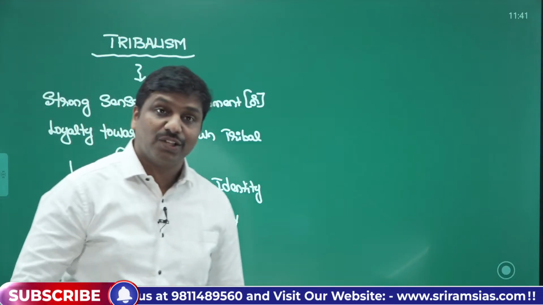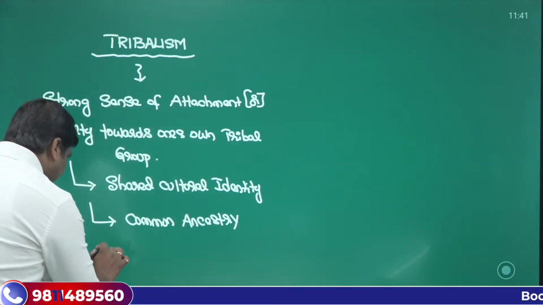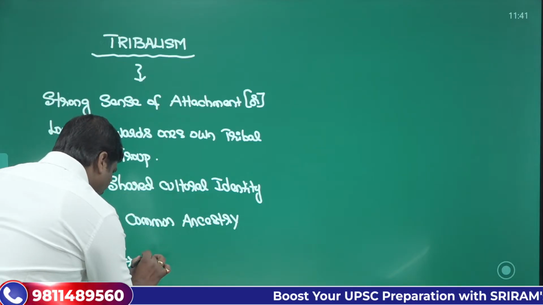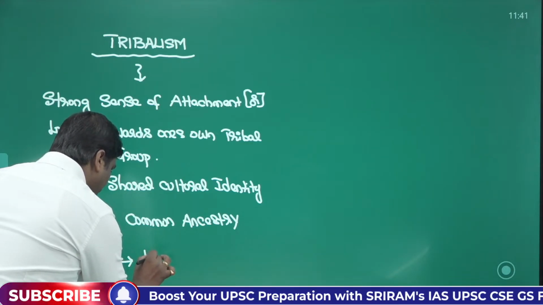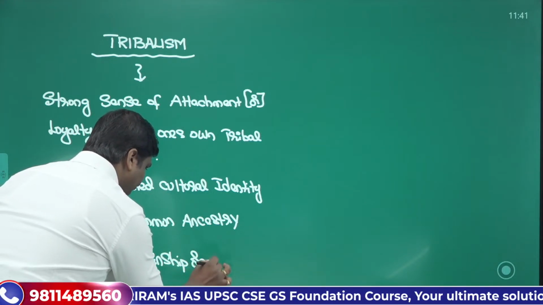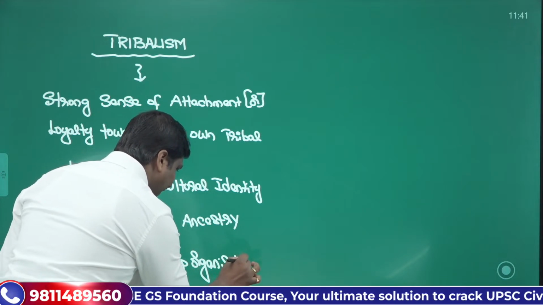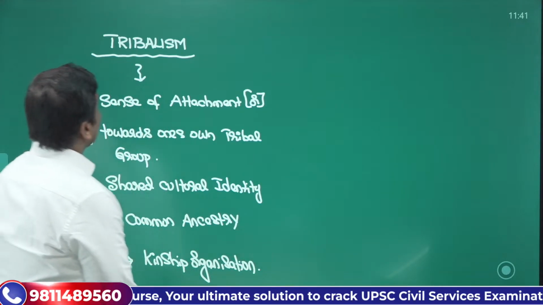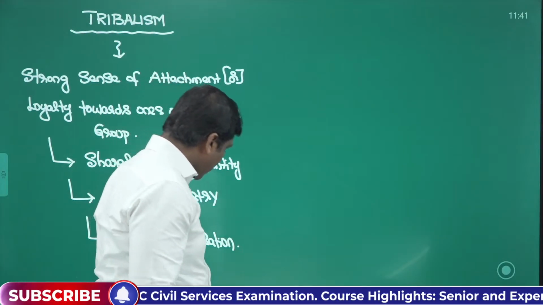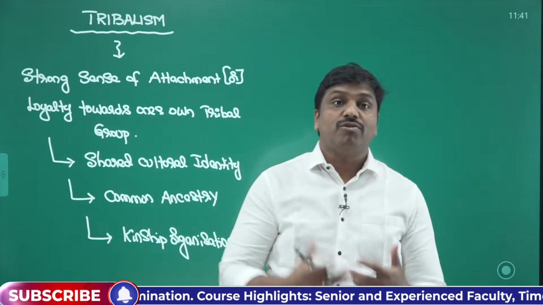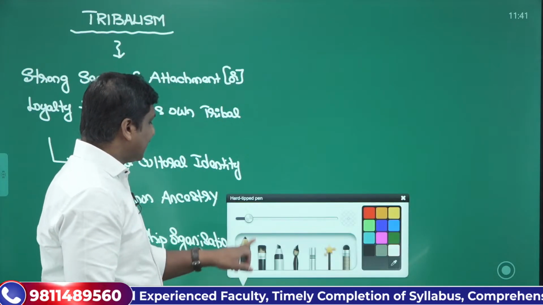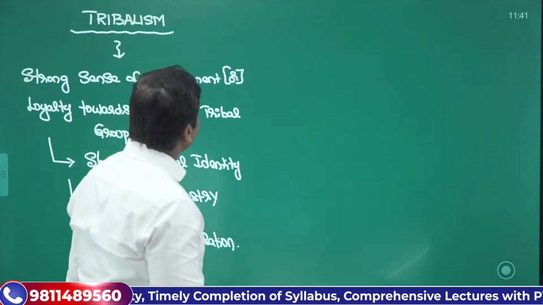This is another important reason. Then you can have other things, say for example, shared kinship organization, common kinship organization. All these factors create a sense of love, attachment and loyalty towards that particular tribal group. That is basically what we can call tribalism.